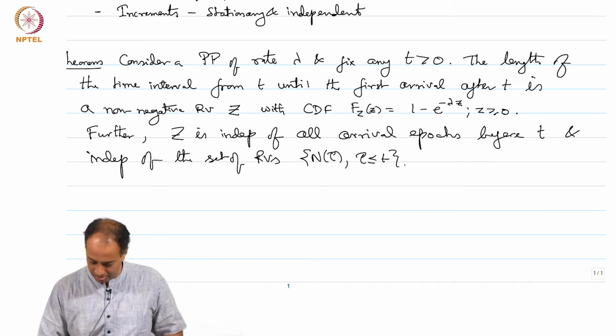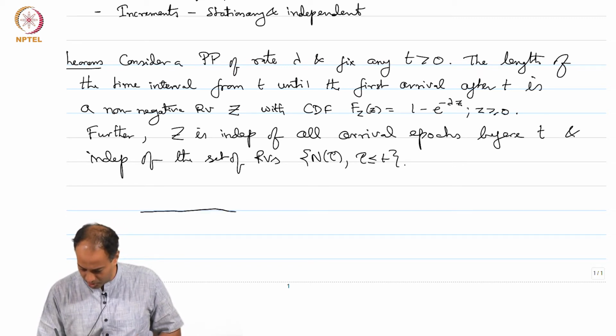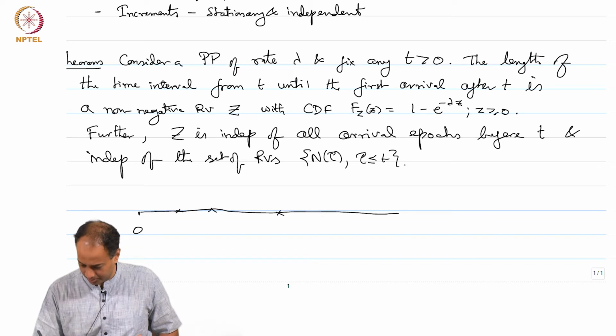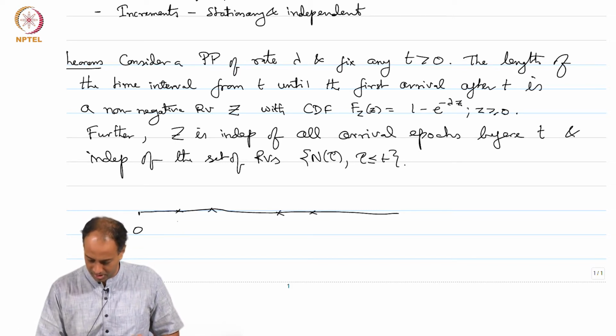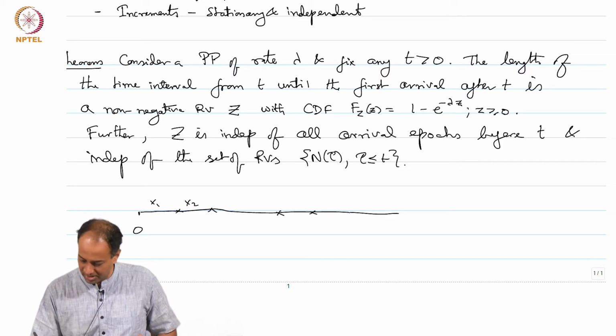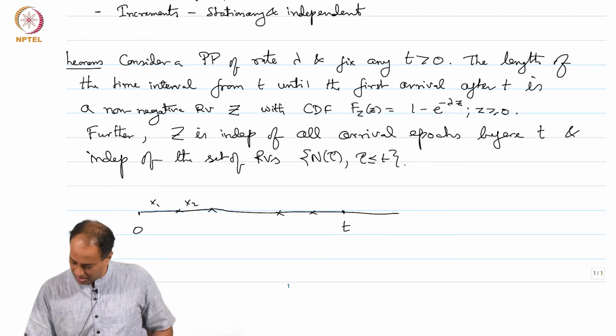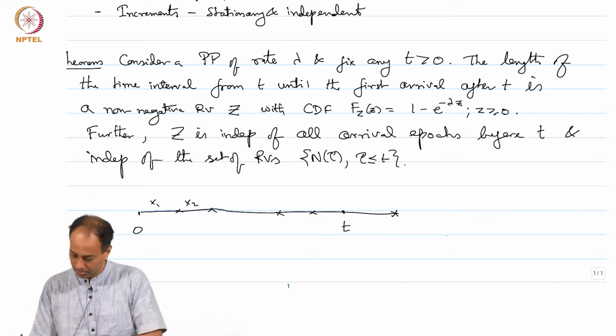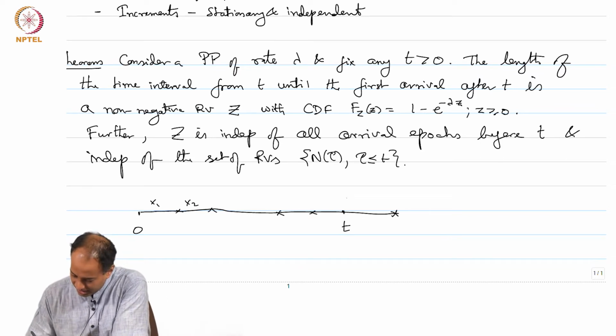So, just to show it in pictures, so that is your time axis, so this is 0. So, some arrivals have showed up, right. So, this guy is X_1, this guy is X_2 and so on, right, these are inter-arrival times. You are picking some time t, right. The arrival after this comes here, okay, and the Z that is of interest is this guy.